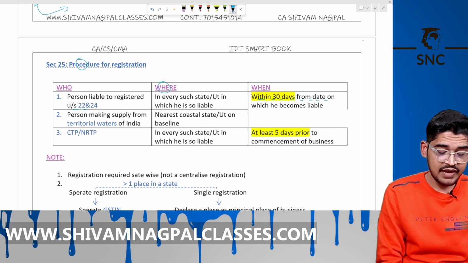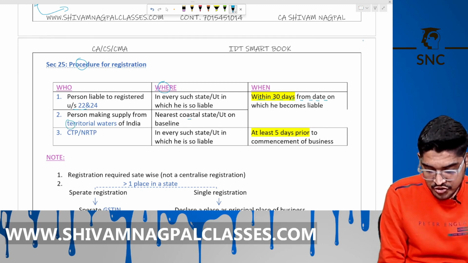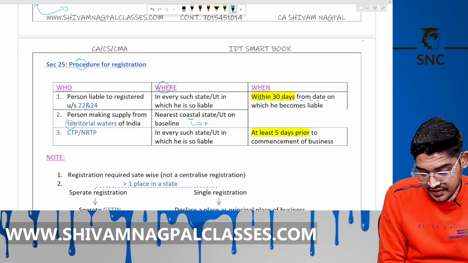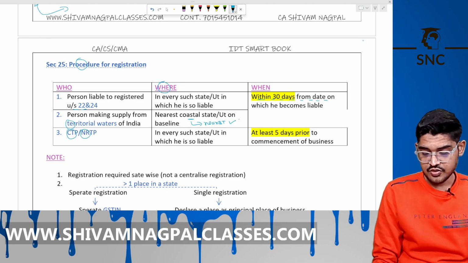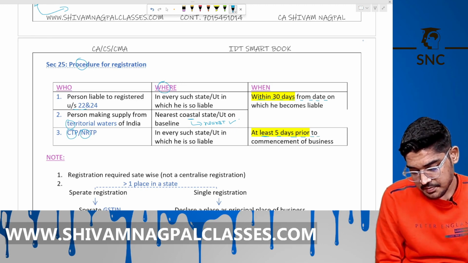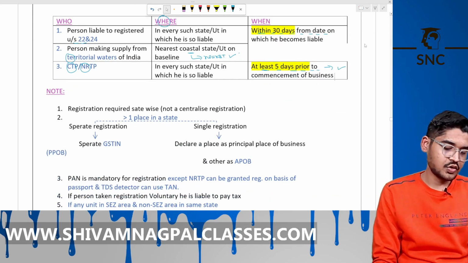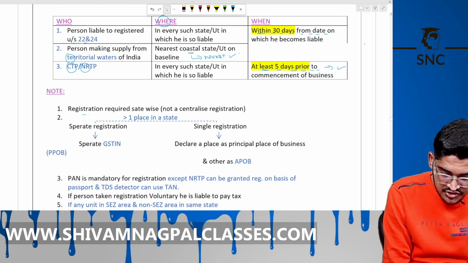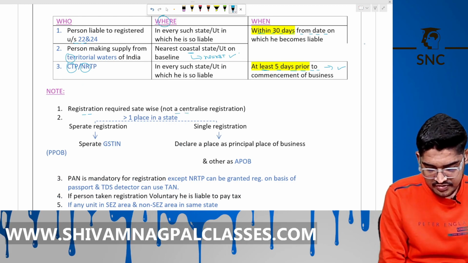If you are making supply from a territorial water, then you have to take registration in the coastal state, that means the nearest state. Now, for CTP and NRTP, they have to register 5 days prior to the commencement of the business. 5 days before. Now, note that registration is required state-wise, not a central registration.